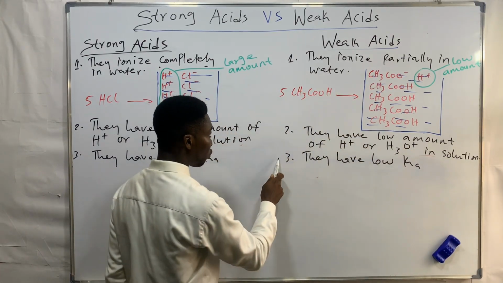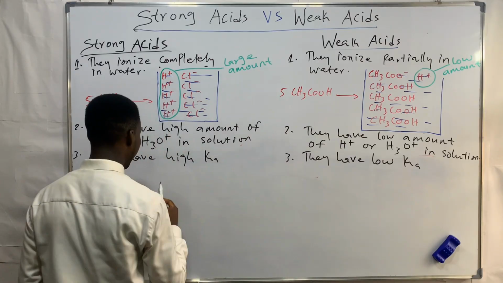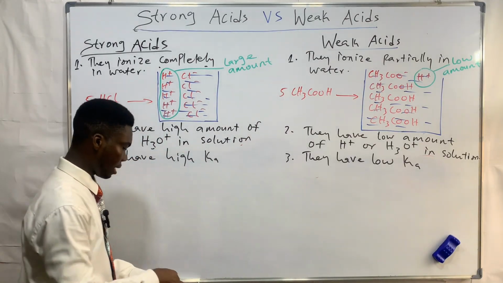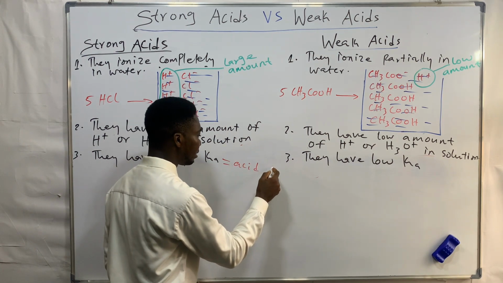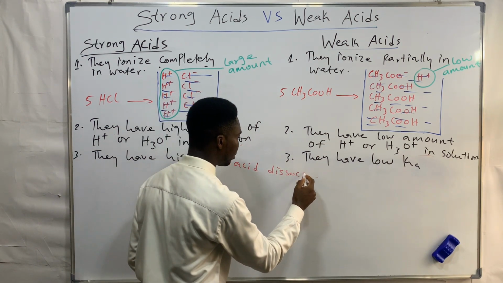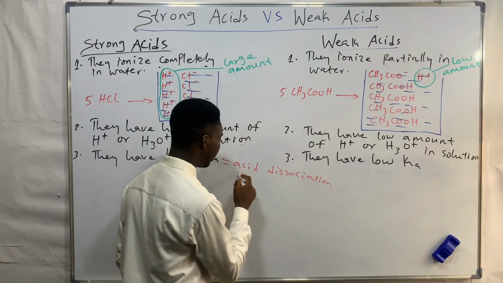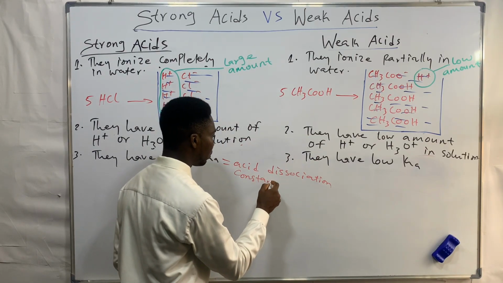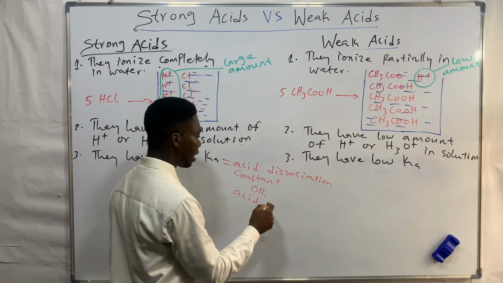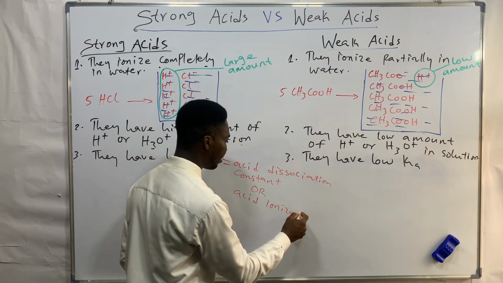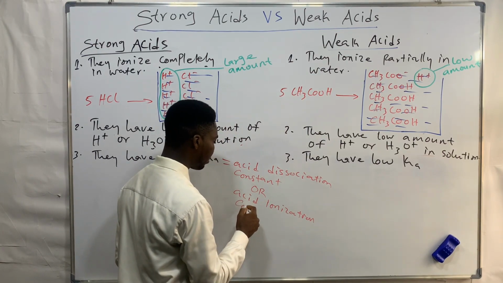Now why? When we talk about Ka, it means what? Ka means acid dissociation constant. Or you could call it the acid ionization constant. Okay, that's what it means.